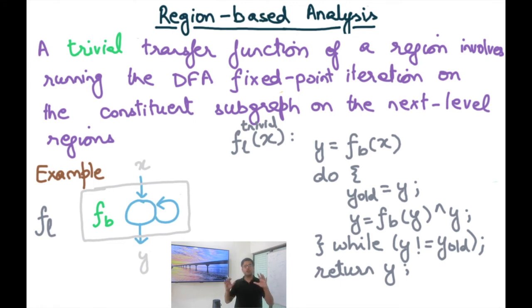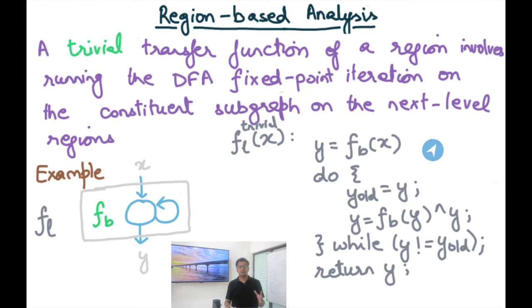So internally, although we have divided this into a hierarchy, we can trivially just run the data flow analysis inside that particular region. You may ask, what is the advantage of running the whole data flow analysis inside the region? Then what was the point of dividing the control flow graph hierarchically into regions? And you are absolutely right. That's why I use the word trivial. This is the trivial implementation of a transfer function for a region, and it is not going to give you much benefit.